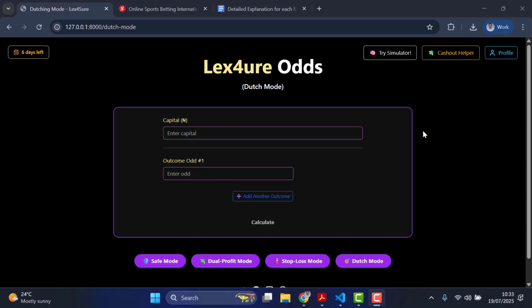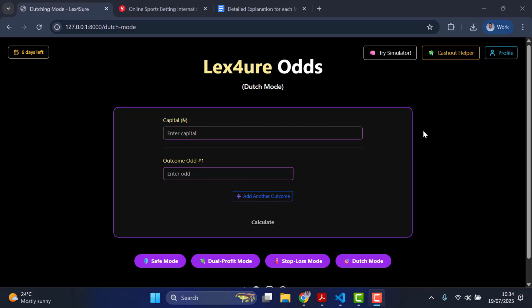You can bet on three different odds in this Dutch mode. For these three different odds, if one wins, the rest two lose. That's the fact. If we have odd A, odd B, odd C, and let's say only odd A wins, surely it means odd B and C are going to lose, right? So even if they lose, it doesn't affect you. That's where this Dutch mode comes into play, and your outcome, regardless of those three odds, would be the same exact result. The profits would stay the same regardless of which of them wins.